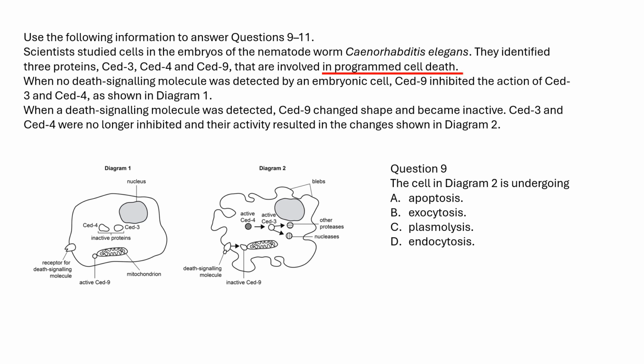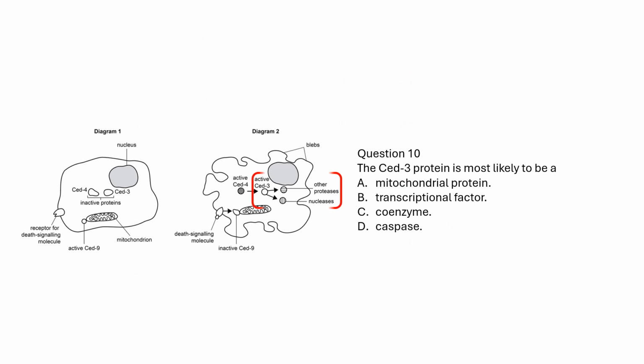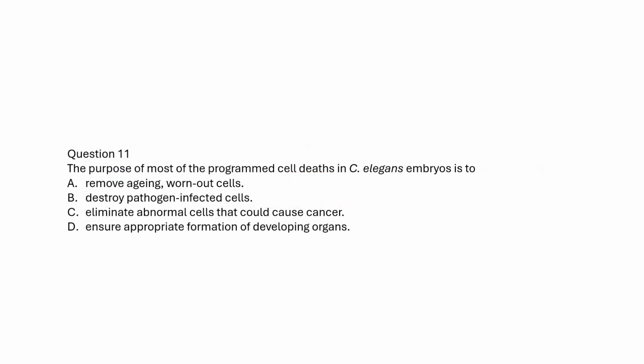Within the VCE course, programmed cell death means apoptosis. The cell in diagram 2 is undergoing apoptosis. Since SED3 activates protease and nuclease, it most likely is a caspase. The key word is embryos. So, apoptosis most likely ensures the appropriate formation of developing organs.